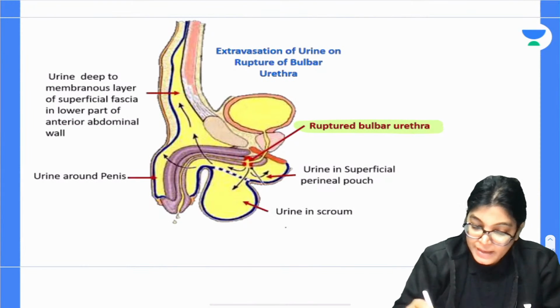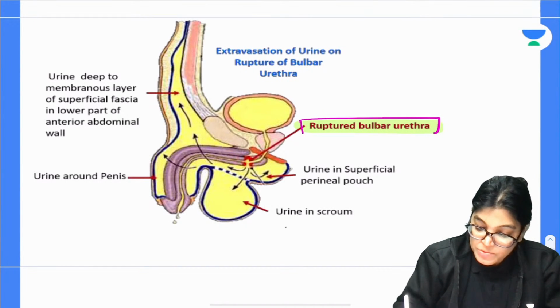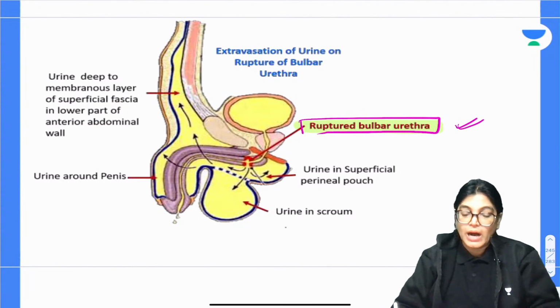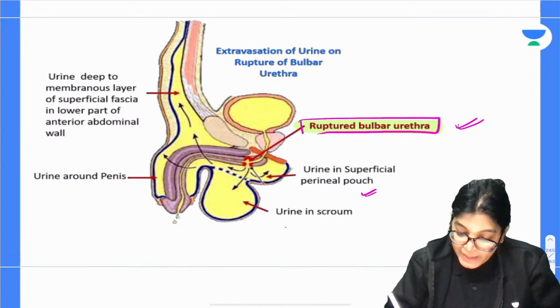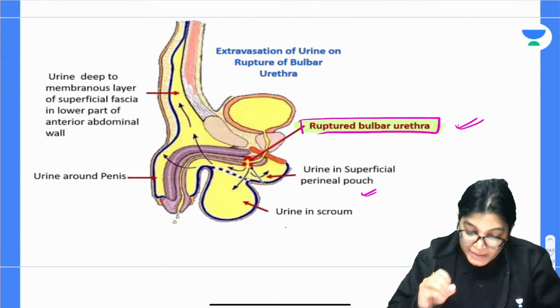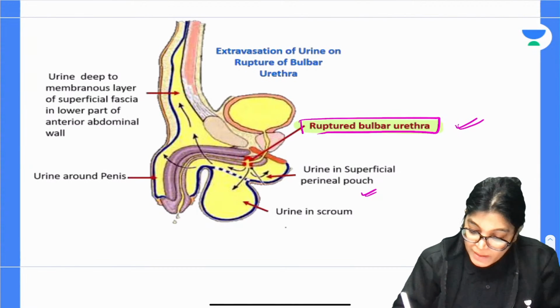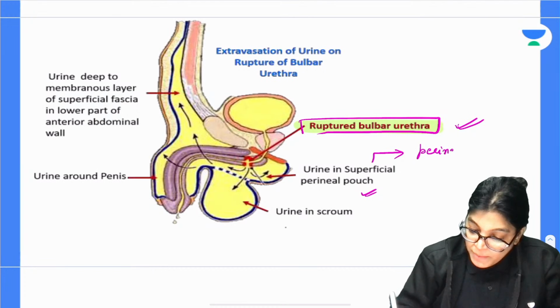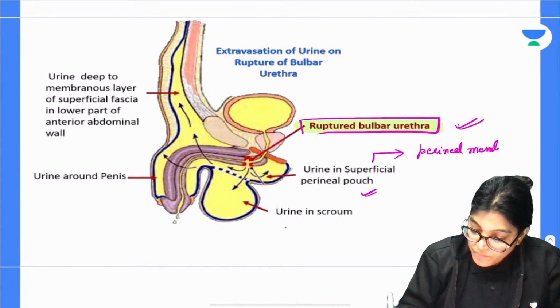See here, in this diagram, we can appreciate the ruptured bulbar urethra. This is a case of ruptured bulbar urethra. Now, the urine is accumulating in the superficial perineal pouch, and the superficial perineal pouch is formed. Can anybody tell me? Superficial perineal pouch is the space which is lying between perineal membrane and Colles fascia lower down.